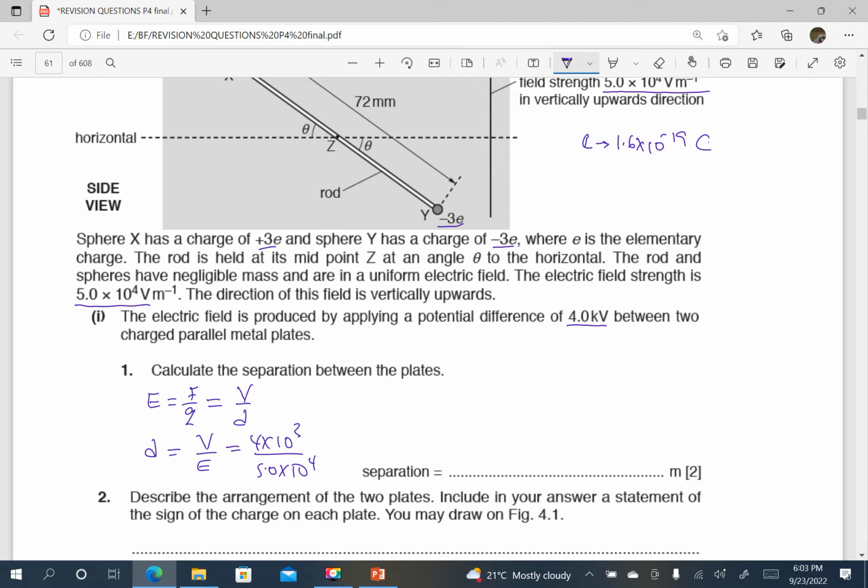And when I press my calculator, this is giving me 8.0 times 10 power negative 2.